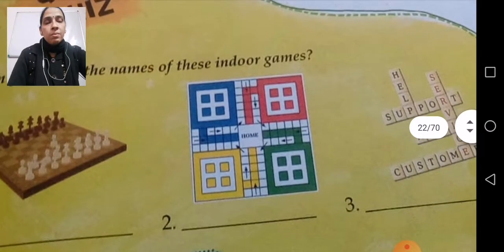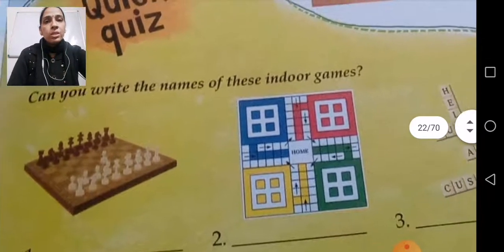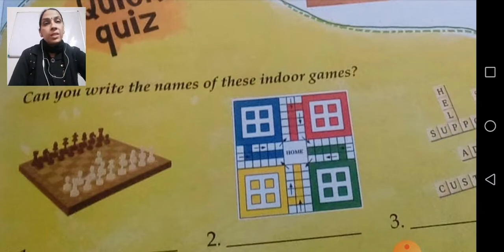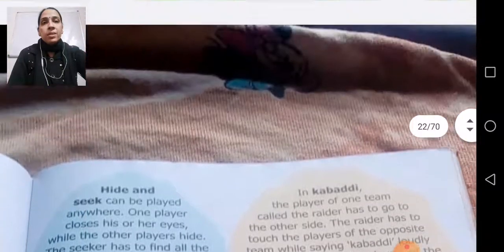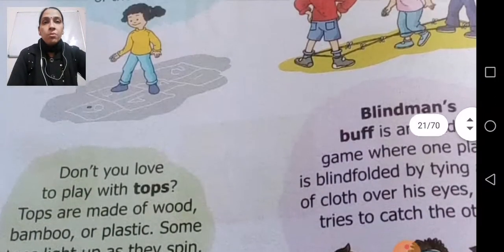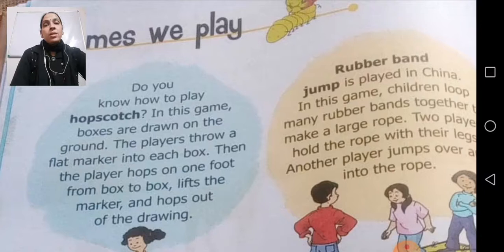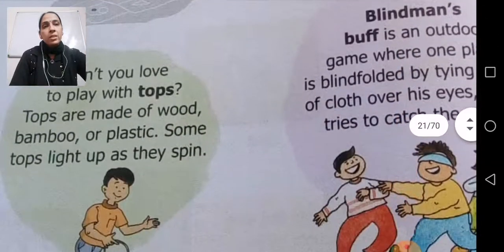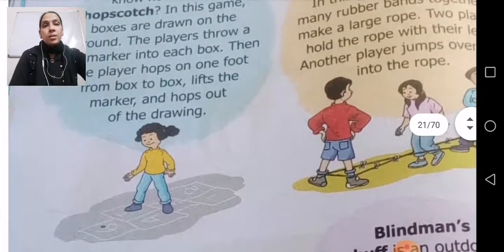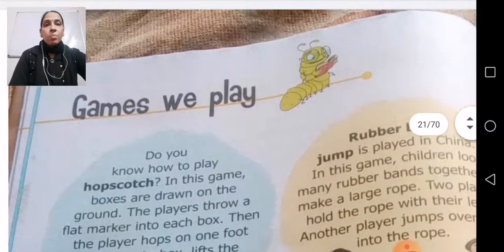So children, I hope you all have enjoyed today's session, in which we have seen different games which were played with different sets of rules. A few of the games you were also playing: hopscotch, rubber band jump, tops, hide and seek, then blind man's buff, then kabaddi. So if you have not played these games,